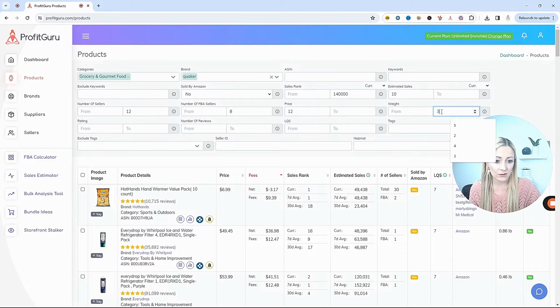And for the weight, you don't want to exceed maybe 3 to 5 pounds because the heavier the items are, the more they're going to cost in shipping. So the lighter they are, the cheaper you're going to have to pay for the shipping to Amazon, and the better because that's more money in your pocket.